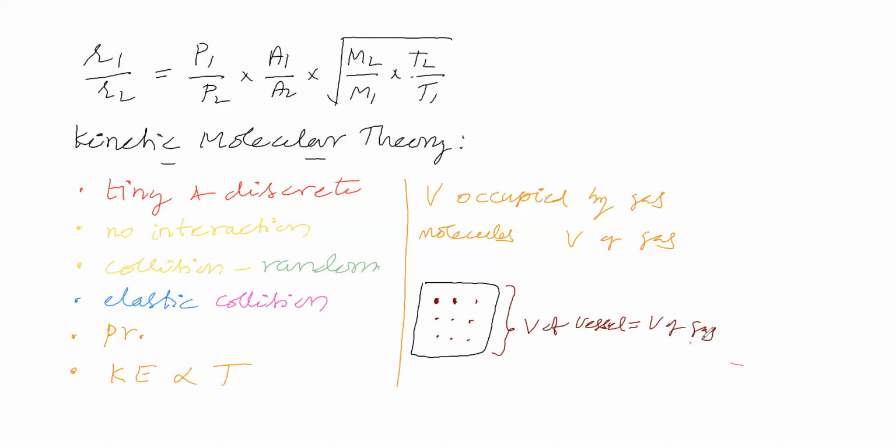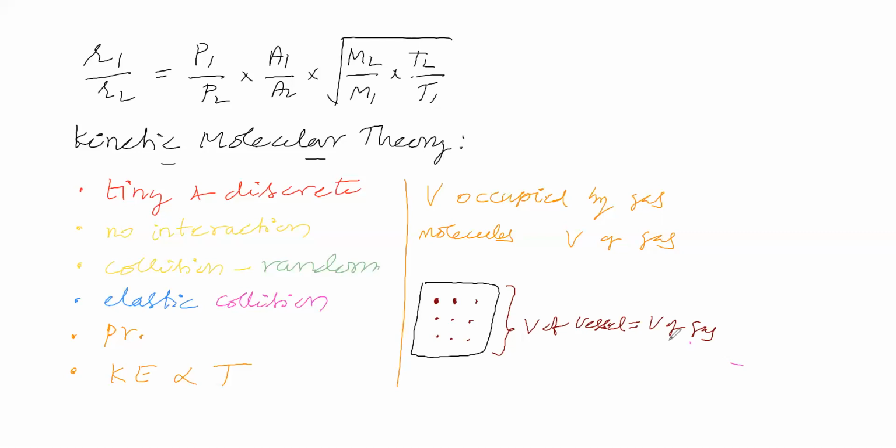Why? Because a gas molecule can move throughout this volume, anywhere to anywhere, isn't it? Can we say that this gas molecule will be present here only for a long time? No. The gas molecule can move throughout this vessel to anywhere. Therefore, volume of vessel is equal to volume of gas.